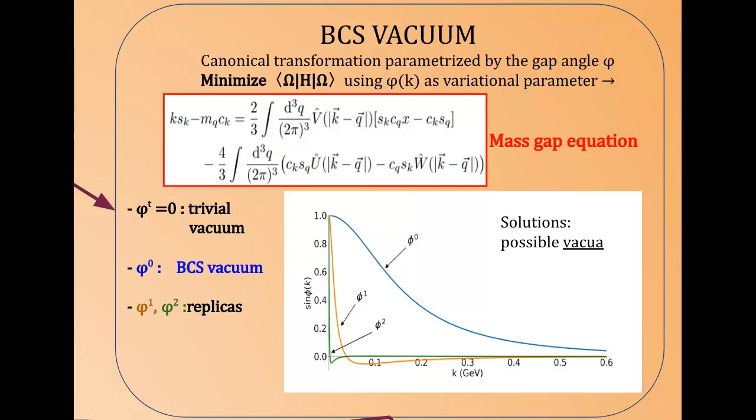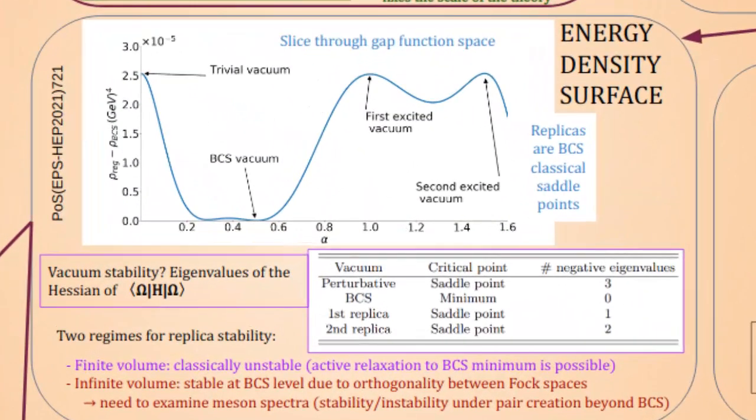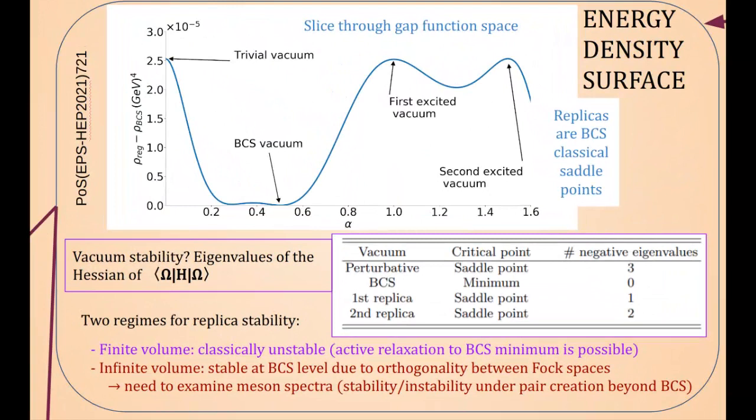Depending on the strength of the interaction, it can have several solutions or false vacua, the replicae. The ground state BCS vacuum is at the bottom of the effective potential. Here, the vacuum expectation value of the Hamiltonian. We have calculated the Hessian matrix of second derivatives and found that the replicae are saddle points with negative eigenvalues in some directions in function space.